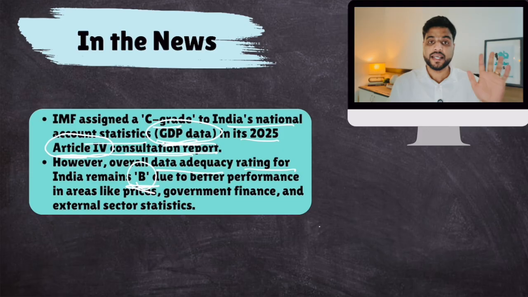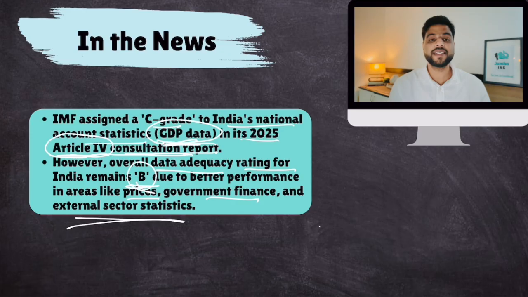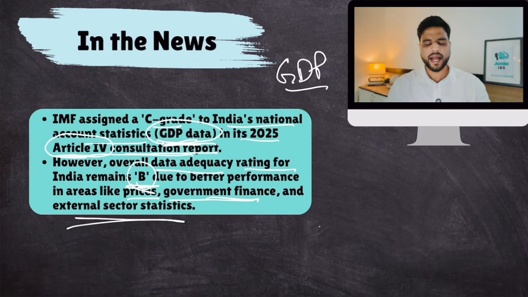IMF says that India gets a good B grade, though the best grade is A, but B is still better. And why India got B grade is because India has shown better performance in calculating prices, inflation, government finances, fiscal deficits and all, and external sector statistics like balance of payment and all. So India has improved in these areas. Just the GDP part is a problem. And it can improve. IMF has mentioned and given certain recommendations also. Now first let's talk about this rating system of IMF, because questions, MCQs can be asked from here also.